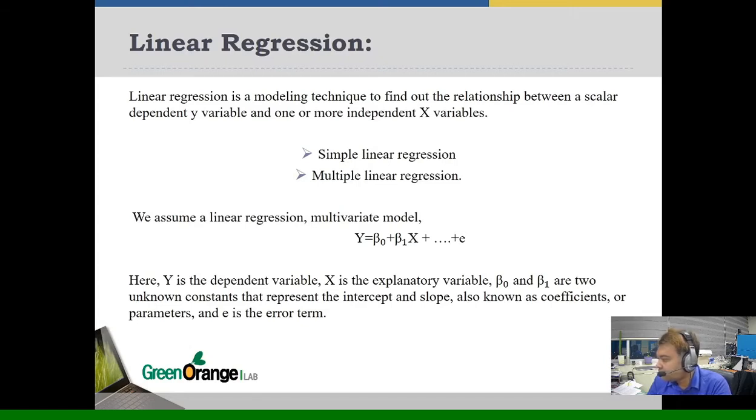Here y equals beta naught plus beta 1 x plus error term. Here y is the dependent variable, x is the experimental variable, beta naught and beta 1 are two unknown constants that represent the intercept and slope, also known as the coefficients or parameters, and e is the error term.